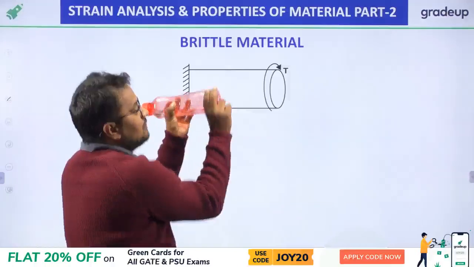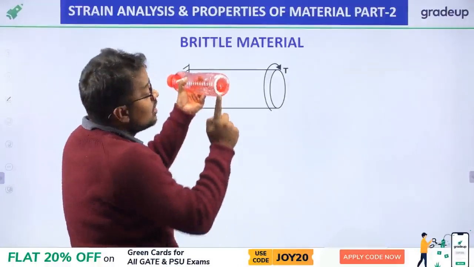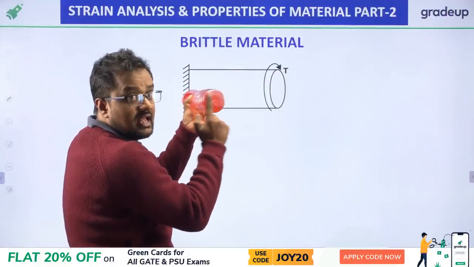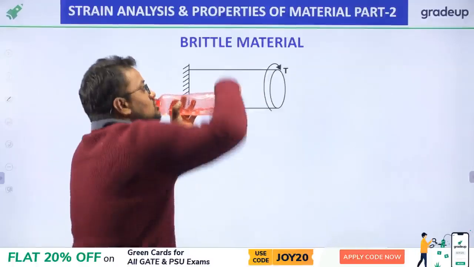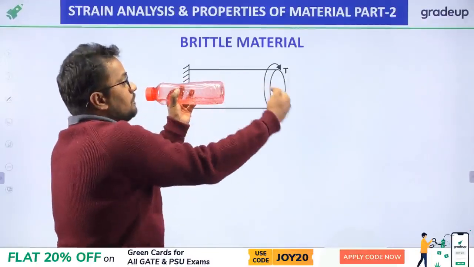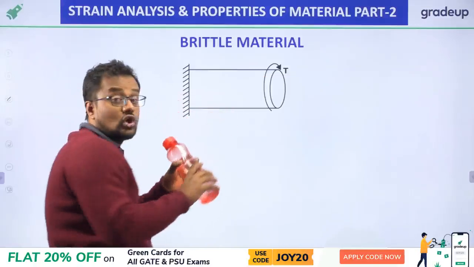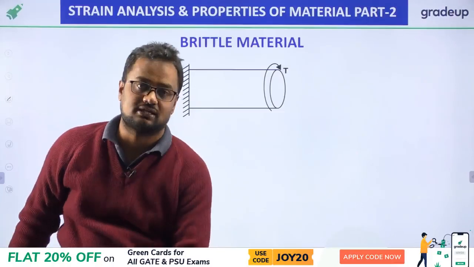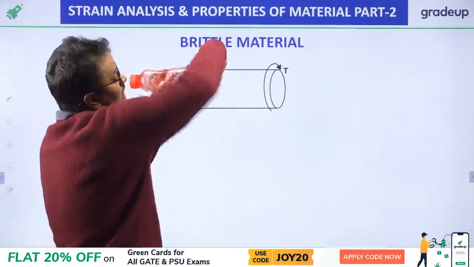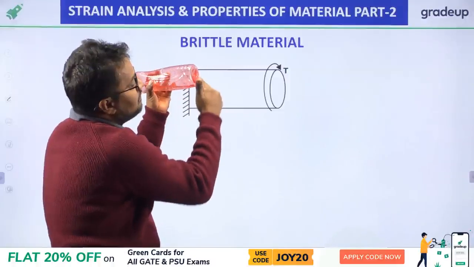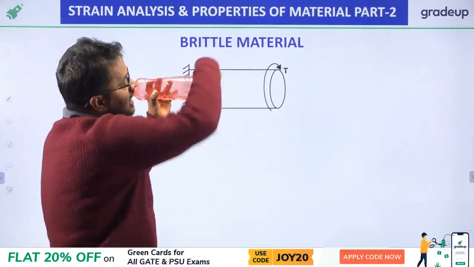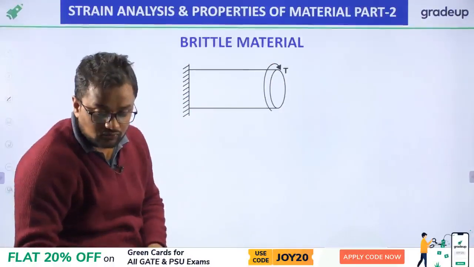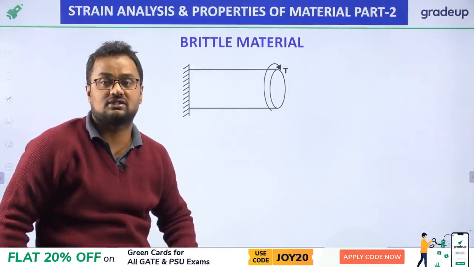I am not applying normal stress to this plane, and I am not applying a tensile stress. I am just rotating it on that plane itself, not pressing it, not elongating it. So torque will always cause shear stress, because torque is only rotating that plane on itself. I am not applying compressive force or tensile force, just rotating it. So torque will only produce, my friends, shear stress.